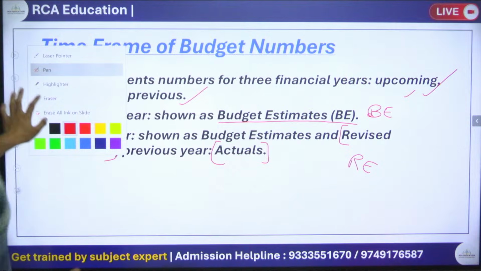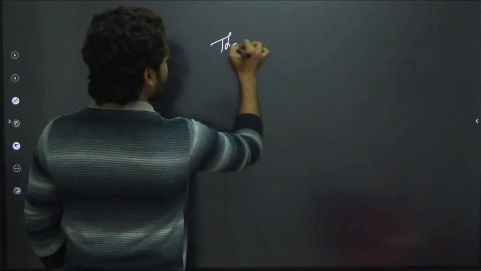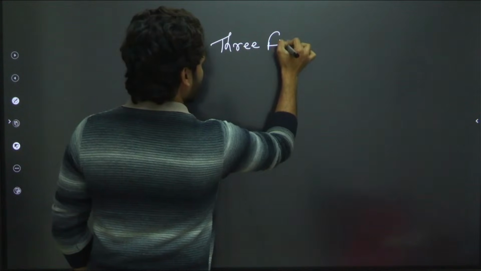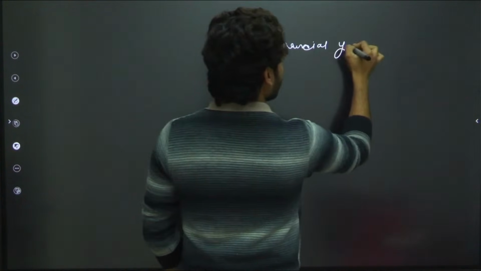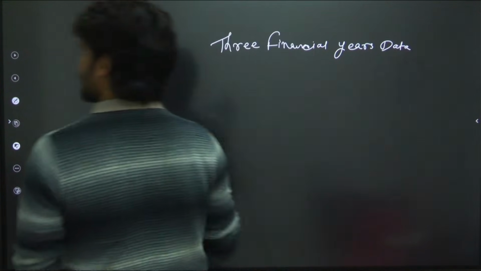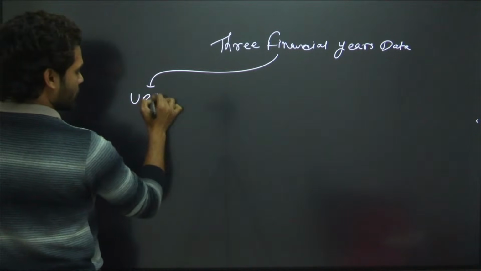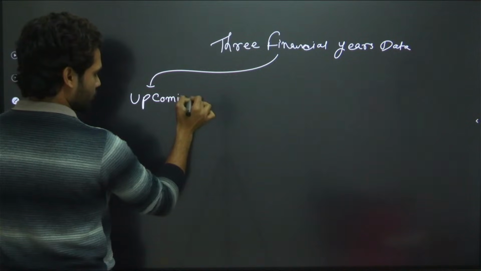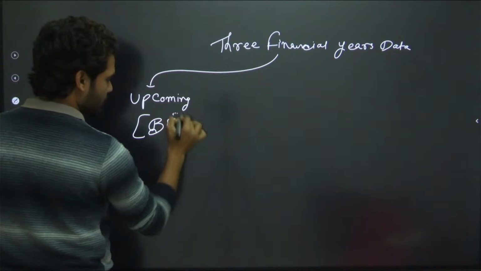So we can simply say that three financial years of data is required. The upcoming one is called budget estimates, BE.